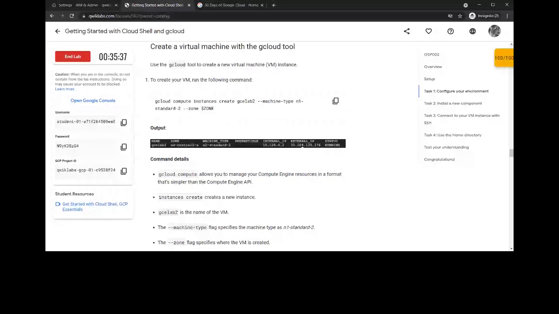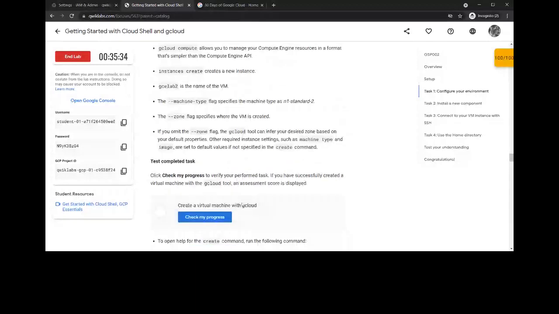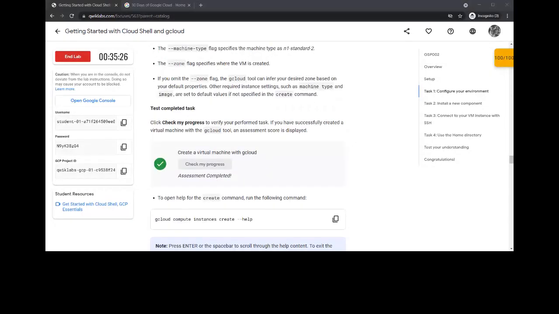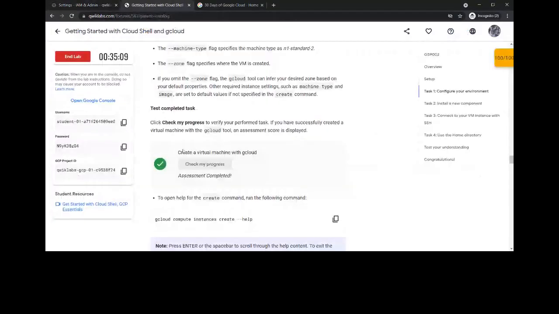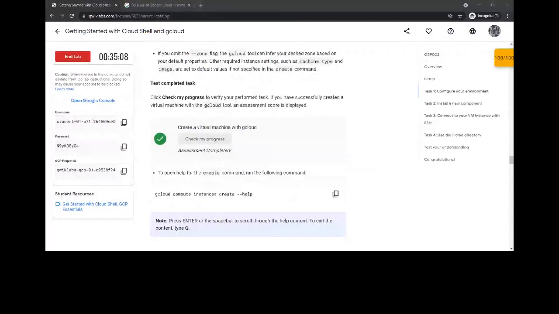Okay, now I need to check my progress. Yeah, now it is complete. Here it is showing that it already exists because I have completed this before. For the ones who are doing this the first time, it will show no warning or error over here.